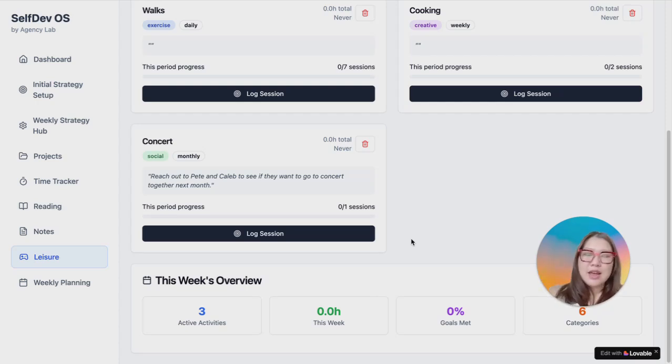There's a lot more that I could share with you guys, but please feel free to go to Knowledge Base and read more about it. It's a simple but powerful space to bring all of your self-development practices together in one place. You can check out the full sprint, the quick start guide, the knowledge base, and try out the SelfDev OS tool yourself and set up your own operating system.